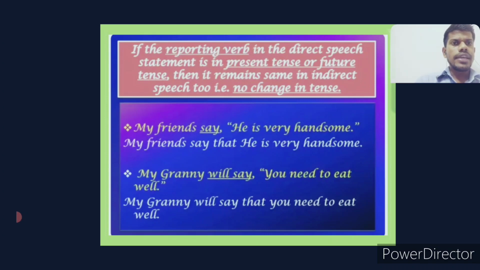My friends say, "He is very handsome." Here the reporting verb, what is that? Say, and of course say is in the present form. So what we have to do, if you find the reporting verb is in the present, then tense will never change. We only change the pronoun and drop the double inverted commas. So, my friends say that he is very handsome. We can see the first is simple present, and it remains as it is. Only I added that, and of course dropped the double inverted commas.